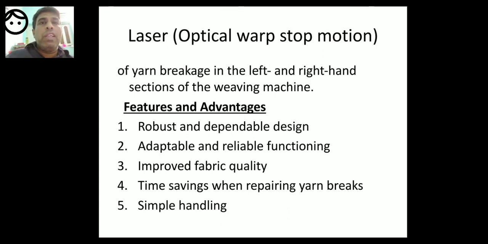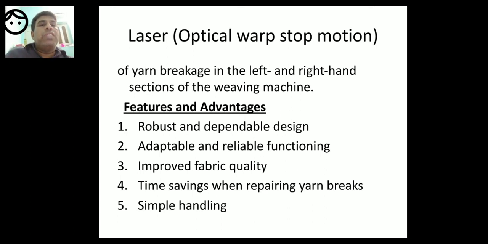When there is breakage, the laser beam will initiate a stopping action of the loom. The concept is the same, but different manufacturers have come with different kinds of machines or instruments, laser instruments, optical instruments.